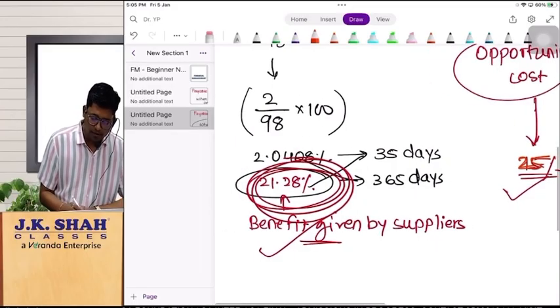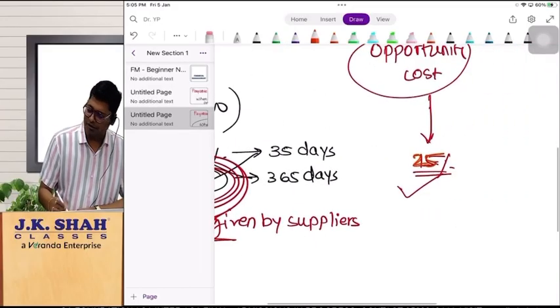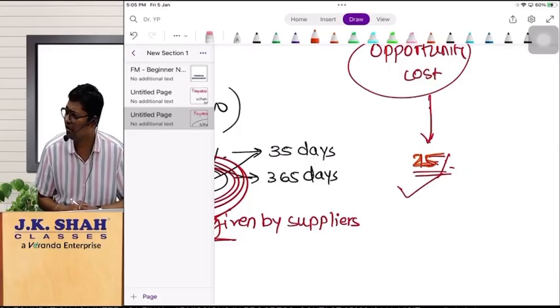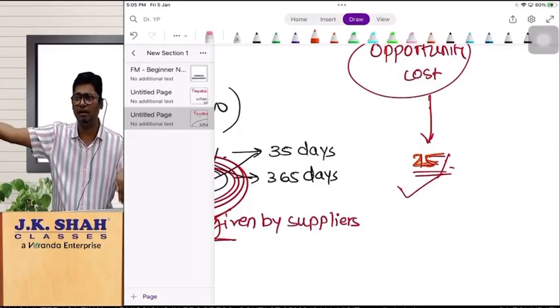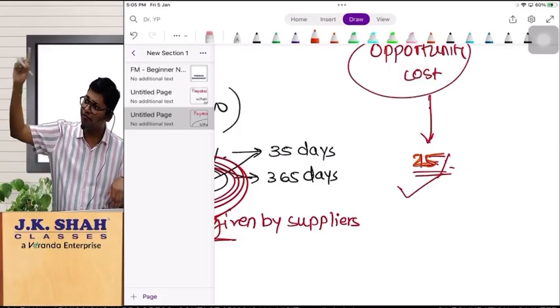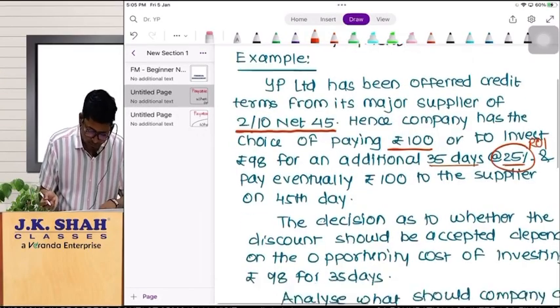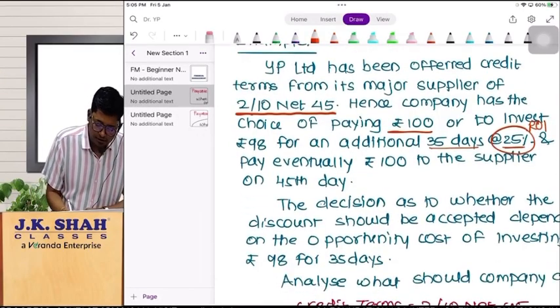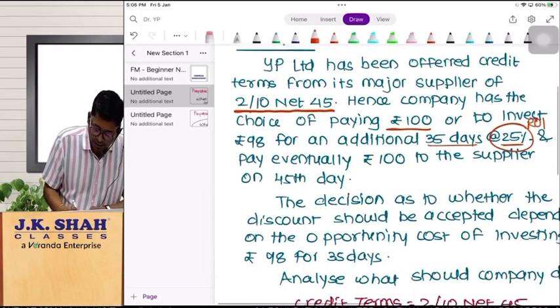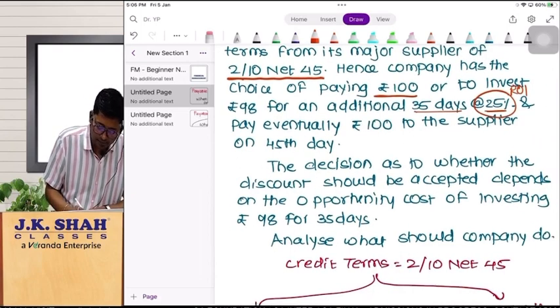What was the rate computed by us? 21.28%. Opportunity cost is to earn 25%. What decision should we take in this case? Immediate payment or delay, meaning pay on the 10th day or the 45th day? Now the question asks the same thing: pay eventually rupees 100 to the supplier on the 45th day. The decision as to whether the discount should be accepted depends on the opportunity cost of investing rupees 98 for 35 days. Analyze what the company should do.